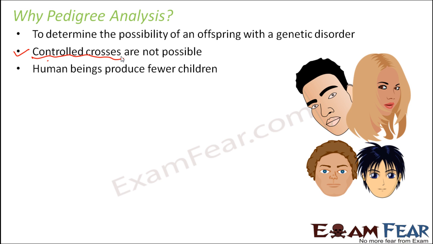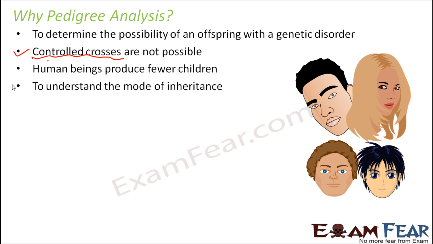Human beings produce fewer children. Now in real life, the number of children in case of human beings starts with one. Many of the families prefer only one child. Even if there are a few families in rural areas where you will see that they have a lot of children, even that number doesn't go beyond 10 or 15. In fact, 10 or 15 is on the maximum side. So with fewer children, you cannot actually conclude something, because with experimentation, you need to have more and more data. Only then can you reach a conclusion. But with a lesser number of children, with a lesser number of people in the entire chart, you just cannot reach a conclusion to understand the mode of inheritance.